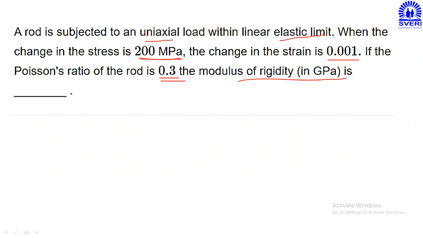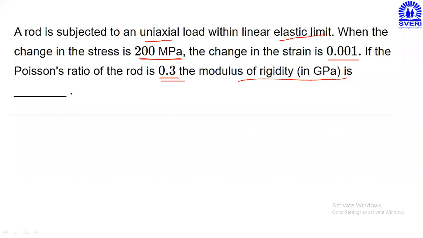We have a total of three relations. E is equal to 3K times (1 minus 2 mu). E is equal to 2G times (1 plus mu). And E is equal to 9KG divided by (3K plus G). So these are the three relations. But if you look at the problem here,